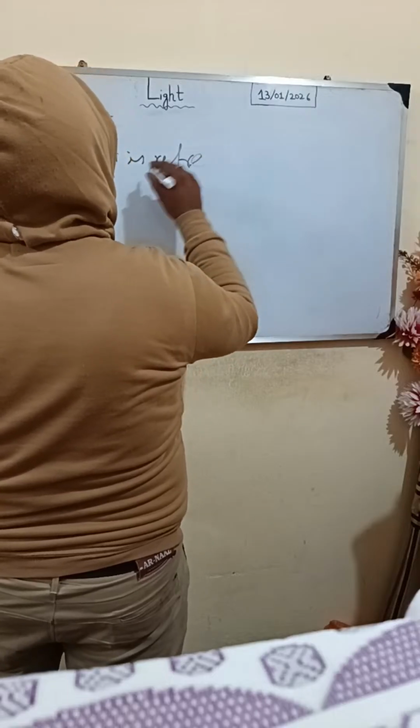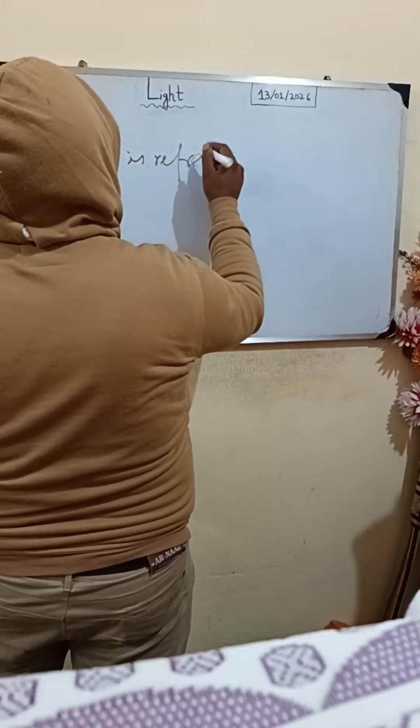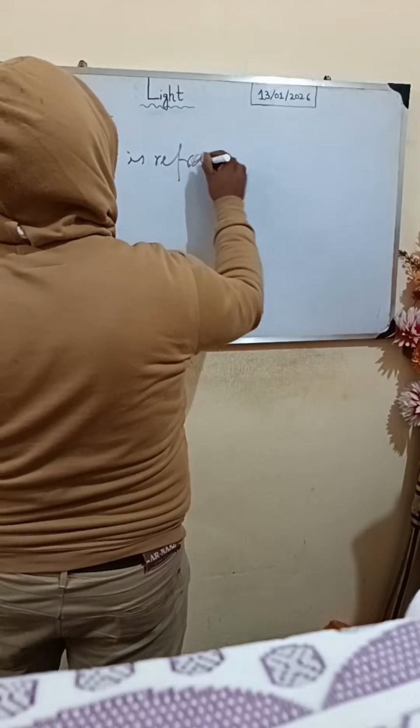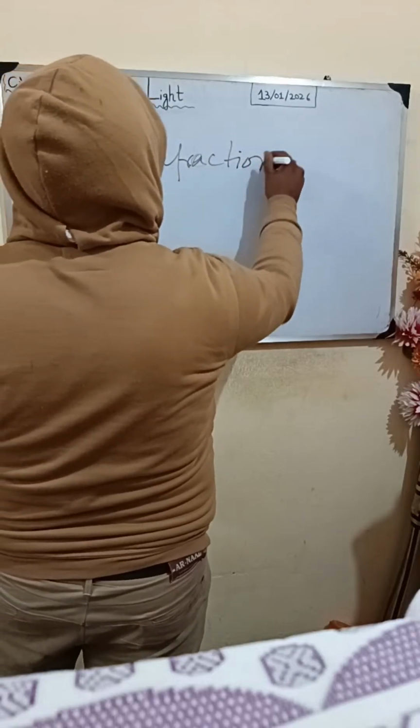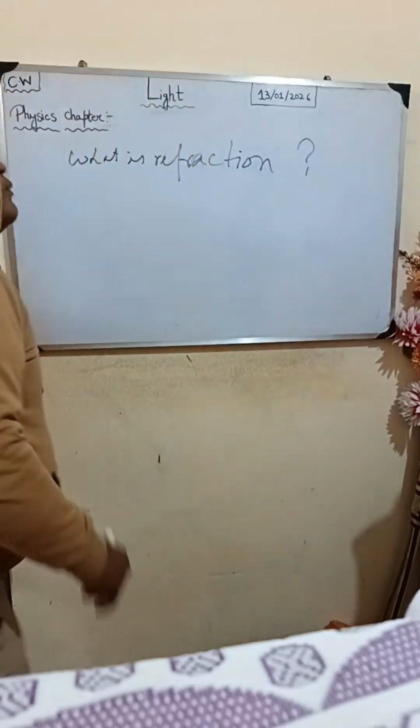What is the spelling of refraction? R-E-F-R-A-C-T-I-O-N. Okay. What is refraction?